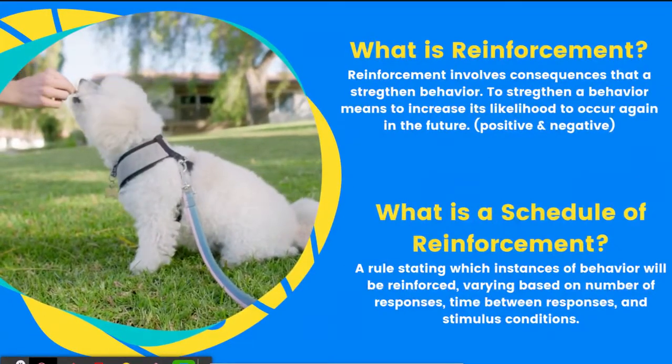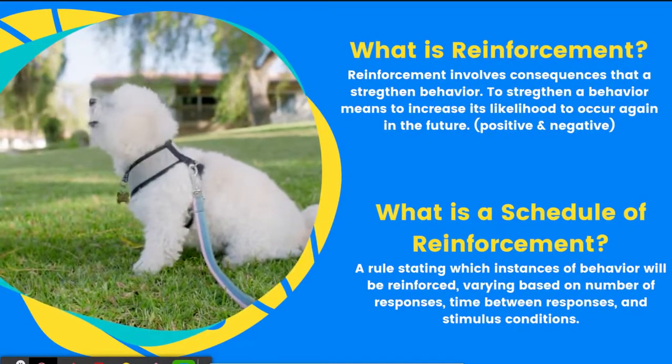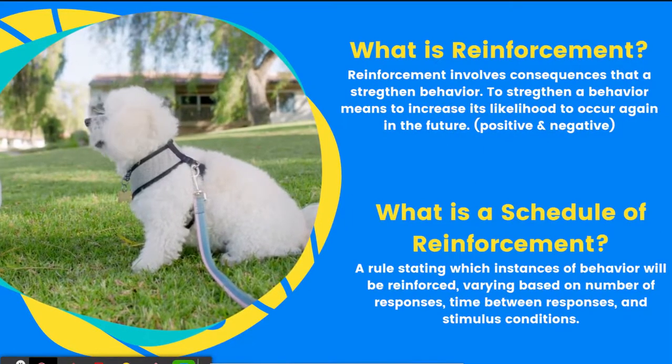Reinforcement can be both positive and negative. In this video, a dog sits and is presented with a treat. He'll be more likely to sit for a treat in the future. This is an example of positive reinforcement. Now let's get started with schedules of reinforcement.